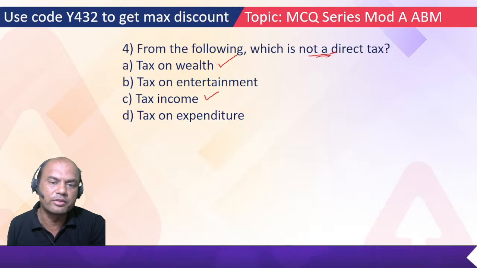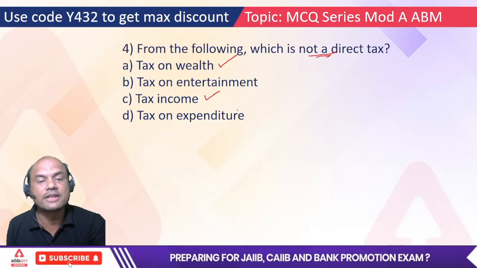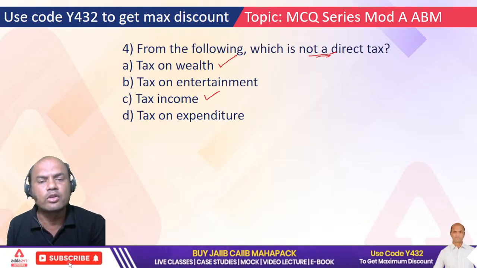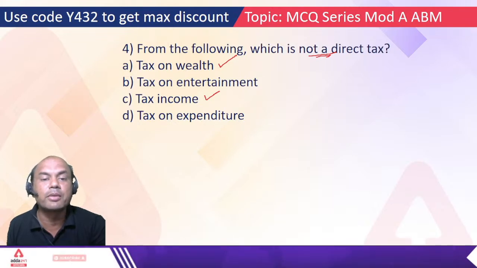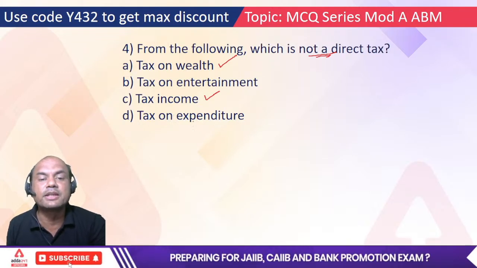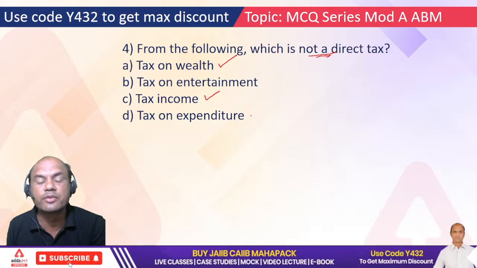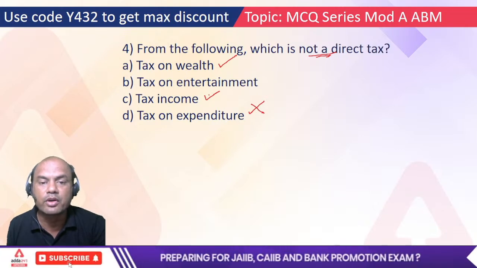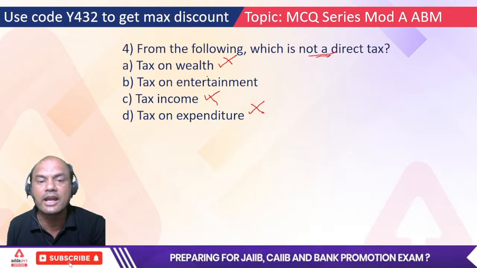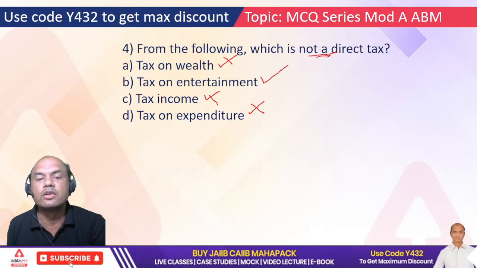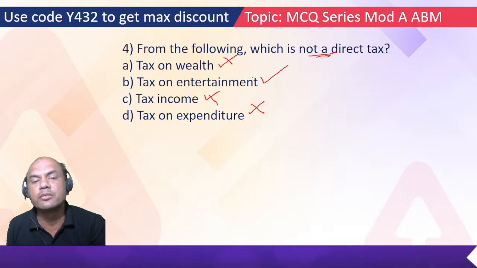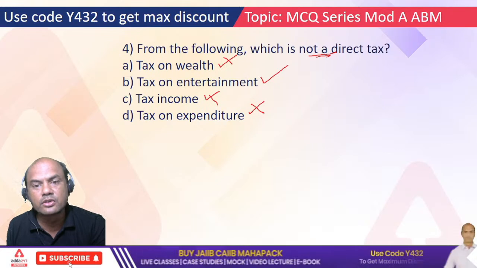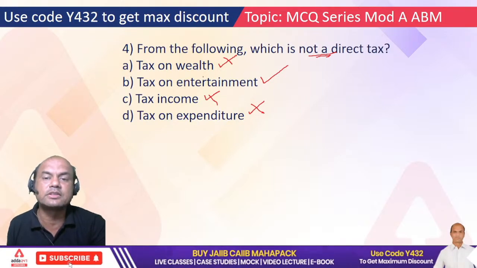Income tax you already know, we fill up the form. Tax on expenditure, yes, that is also a tax. Suppose if you make heavy expenditures, remember this, for normal expenditure nobody charges you anything, but if you make heavy expenditures, then expenditure tax is to be filled in. Okay, so that is also out. So I should mark it cross over here, because we want not. Okay, and these are all direct taxes, and entertainment tax is not a direct tax. Why? Whenever you go to a cinema hall, you buy a ticket, you already pay a GST in that. So is this a direct tax? No, right? So that's why entertainment tax is not a direct tax.